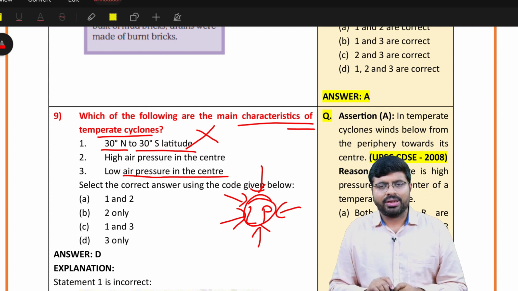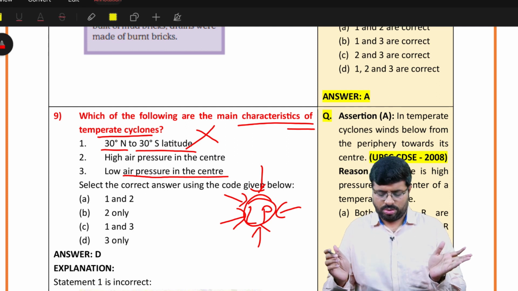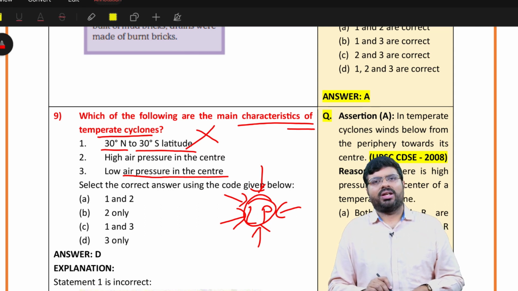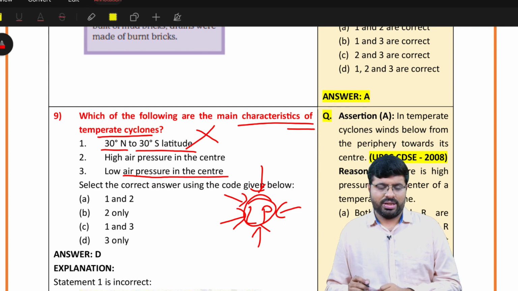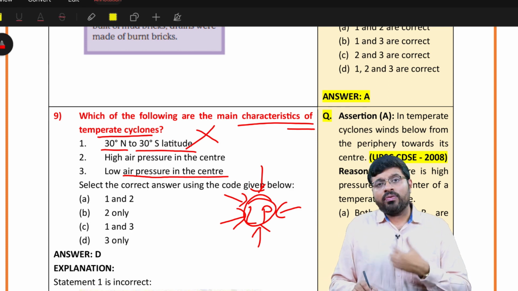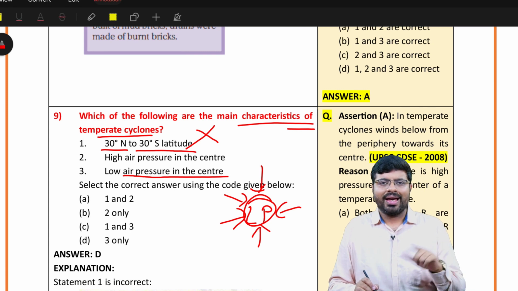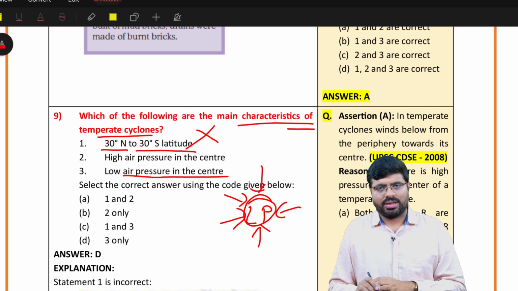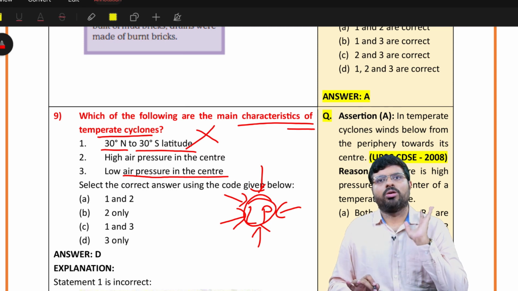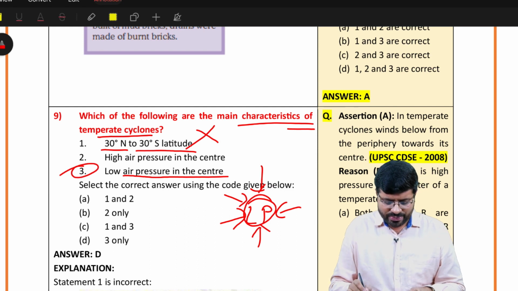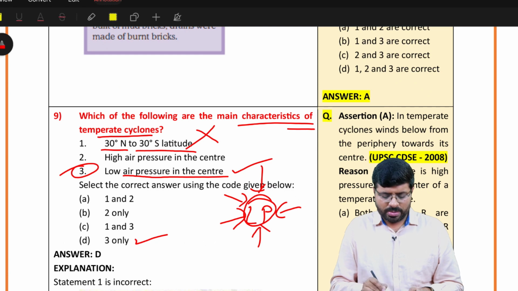Anticyclone, when it is high pressure at the center, it means anticyclone, right? So obviously any cyclone means low pressure conditions. What is a cyclone? Low pressure conditions. The nature of how low pressure is formed in the tropical part is different from the temperate part. Hence you have two different cyclones called temperate cyclones and tropical cyclones. But cyclone means low pressure. This is the basic idea. So statement 3 is definitely right. So statement 2 is wrong.